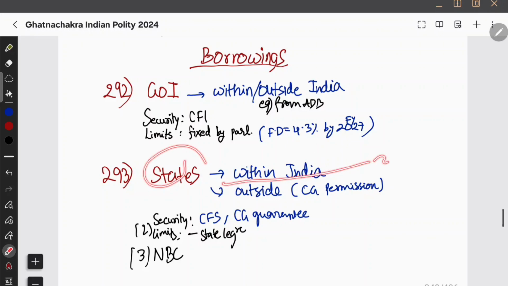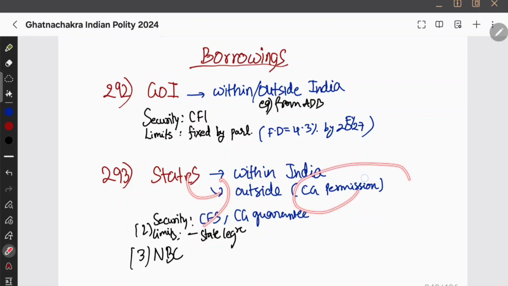For states, they can borrow within India only. If they want to borrow outside India, they need central government permission. And if in case they are going outside and they're borrowing, central government can even provide guarantee. That means if the state is not able to pay, then the central government will tell that I am the one who will pay you if the state don't pay back.